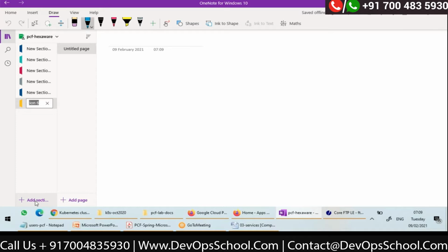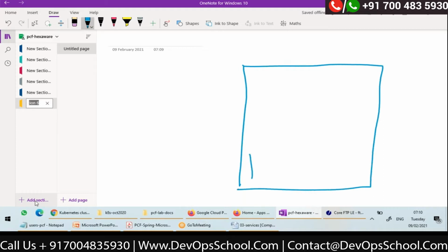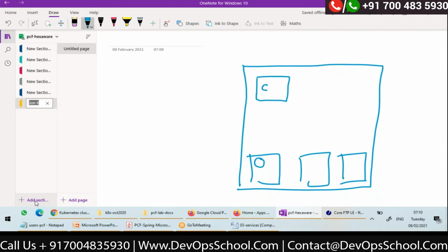So what are services? What is the purpose of services and how do we use them? Let me explain by drawing a diagram. This is my PCF and these are my cells. My application containers run inside cells. In Cloud Foundry, the main component is the Cloud Controller, which exposes a REST API.